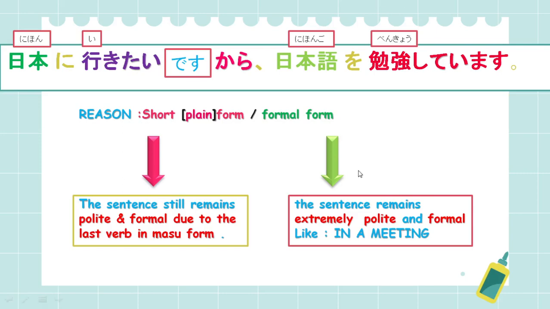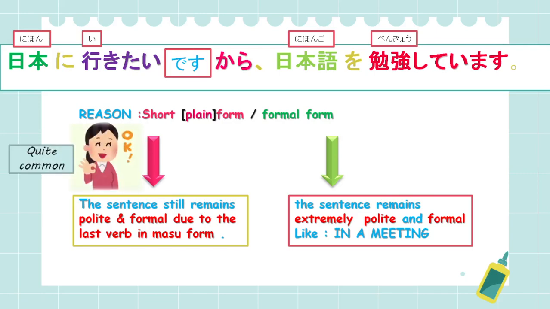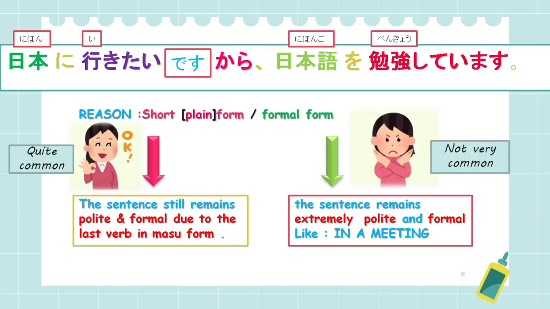So the formal form is used only when you are in an extremely formal situation, like in a meeting or a business occasion. Otherwise, the plain form of the reason is more common to hear. So this one is quite common in daily conversations, while this one is not very common. So you can switch to the forms according to your situation. Okay?